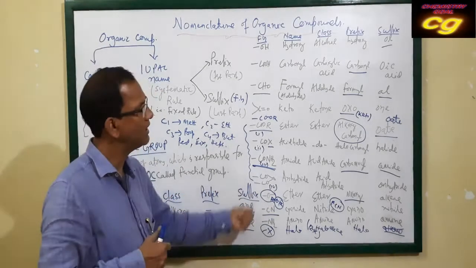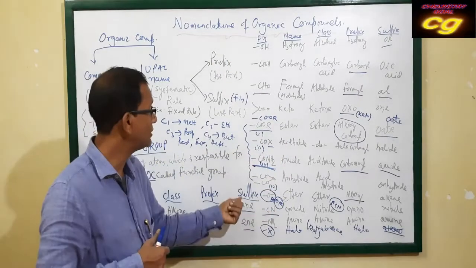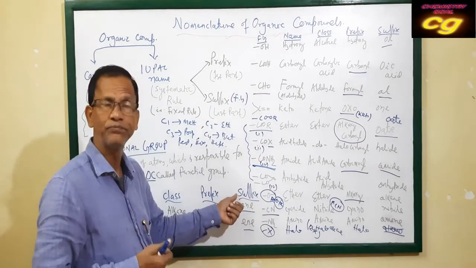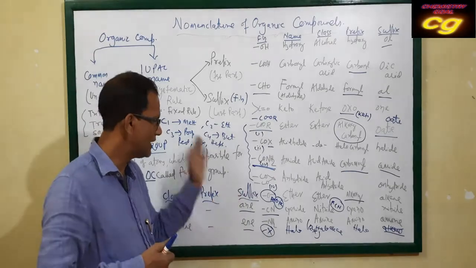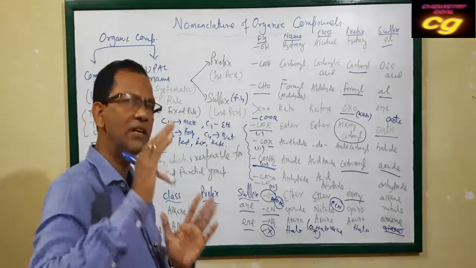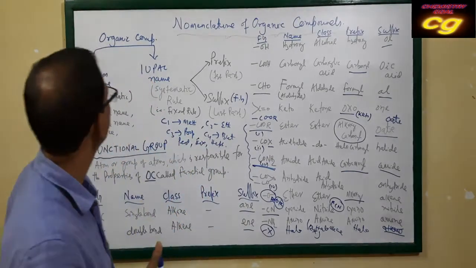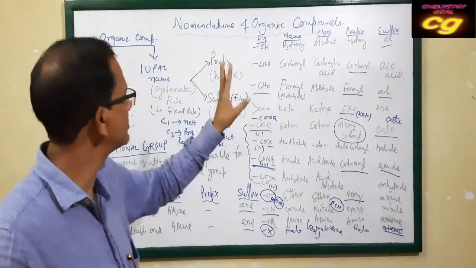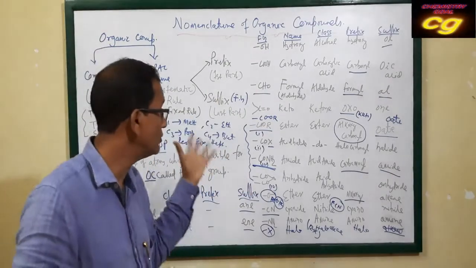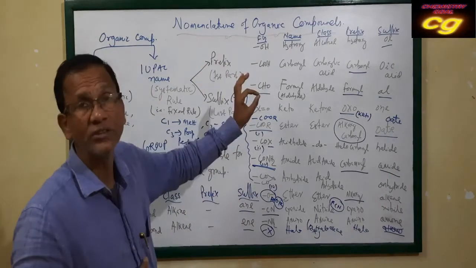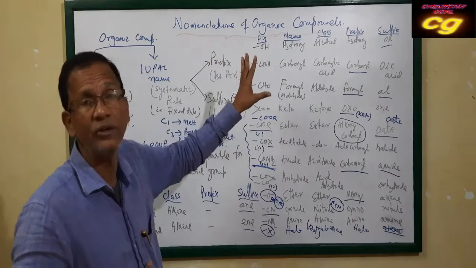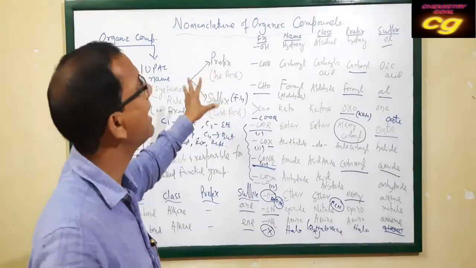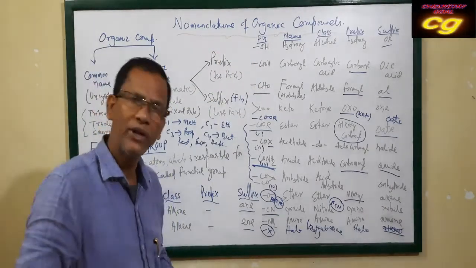And the suffix is already fixed. It is a very important part of the nomenclature. The suffix will always be written last. So these are some functional groups, their prefix and suffix, and the class of organic compounds. In the next class, we will discuss each individual class of organic compounds, its functional group, and the nomenclature. Okay, thank you all.